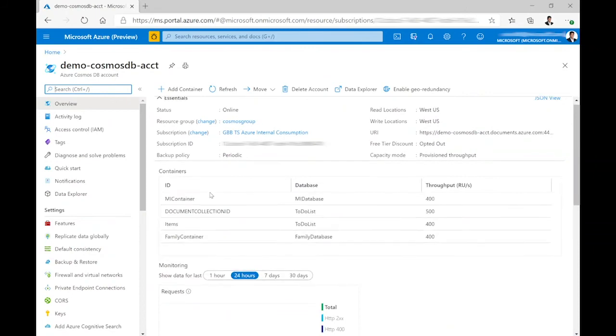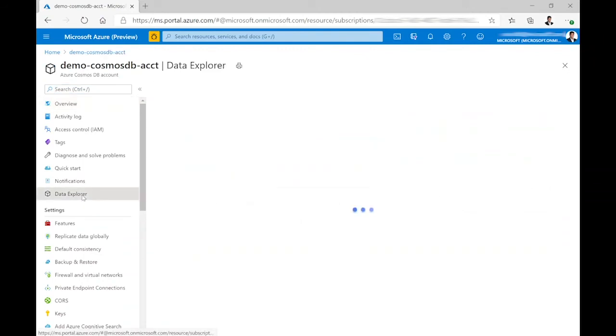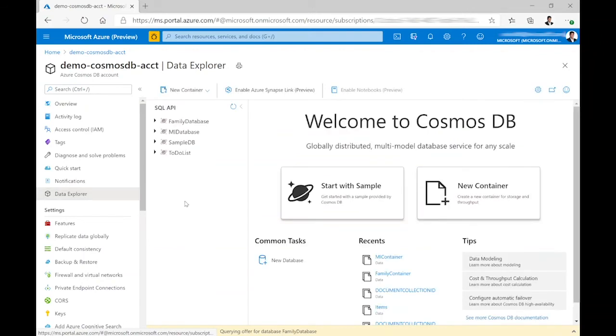Once you land in the overview section, go to the Data Explorer menu. From here you can see the available containers we created under the database, and you can view your JSON documents by running a query in the Azure portal.